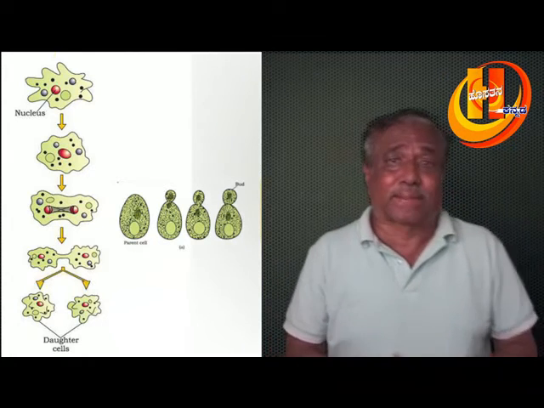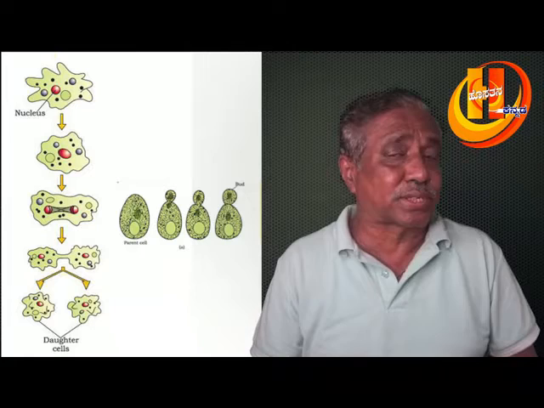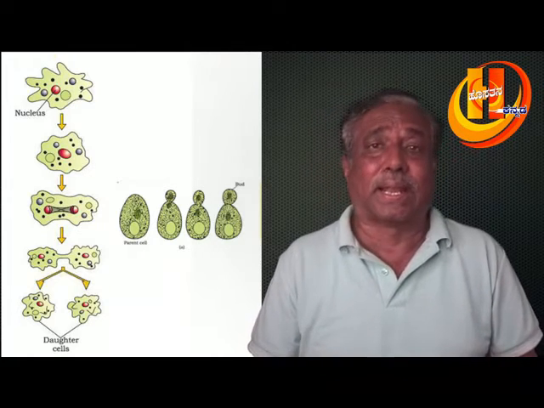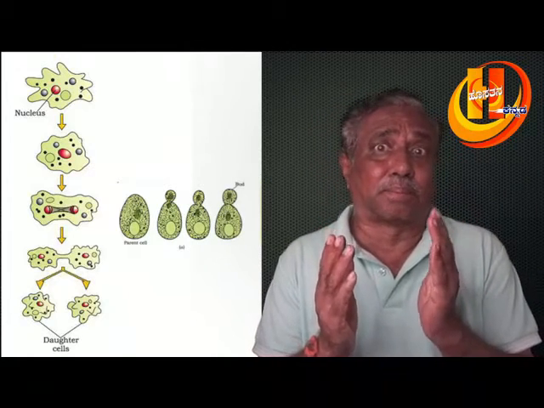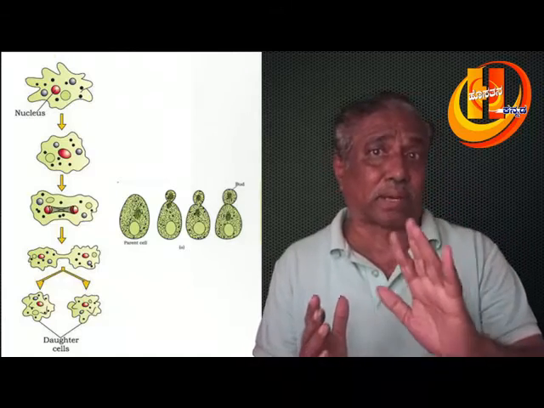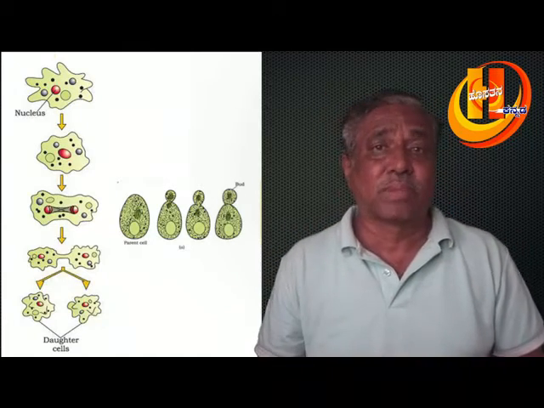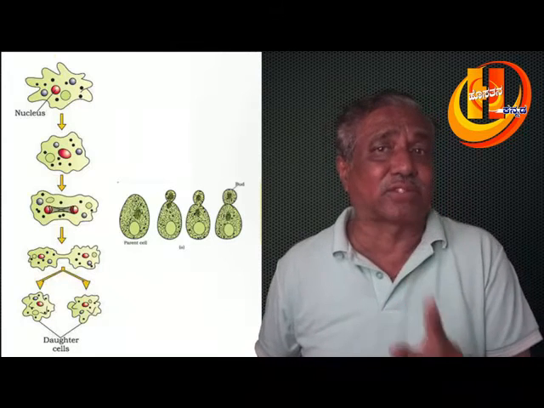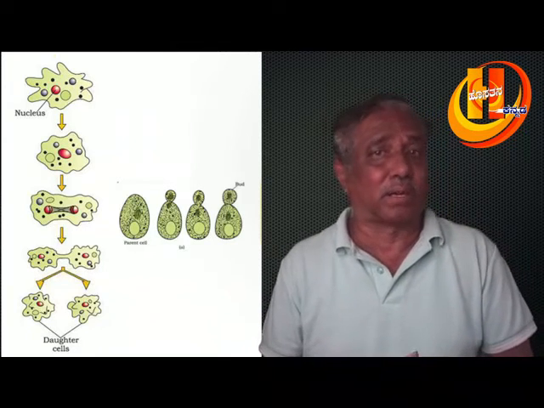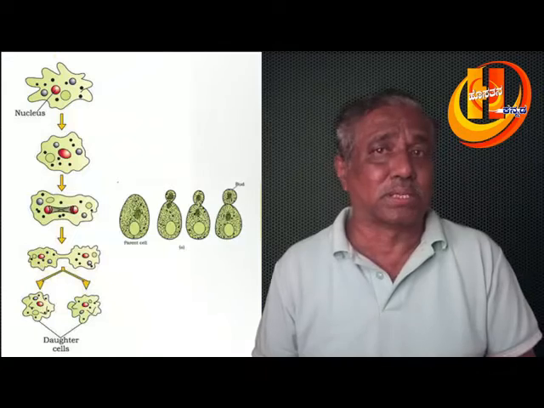And asexual reproduction in sponges is by producing gemmules, and in Penicillium by conidia formation. Budding can be seen in yeast as well as in hydra, and sponges reproduce by gemmules.